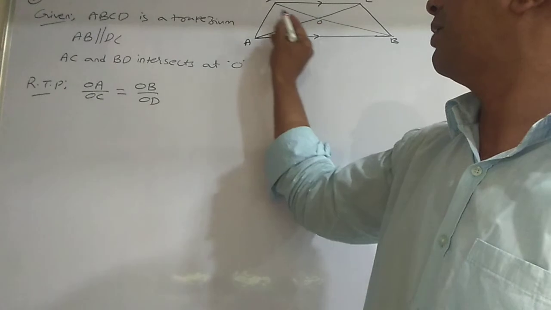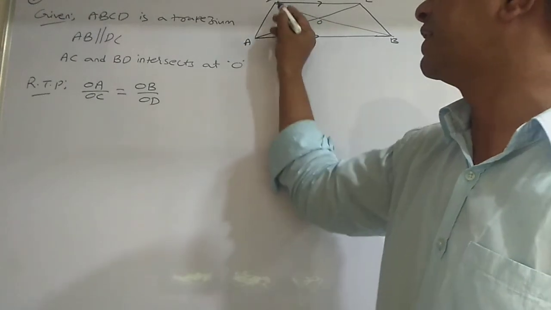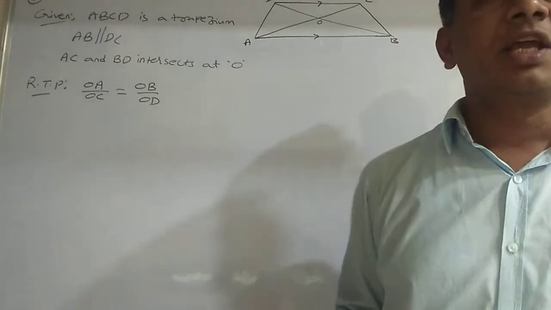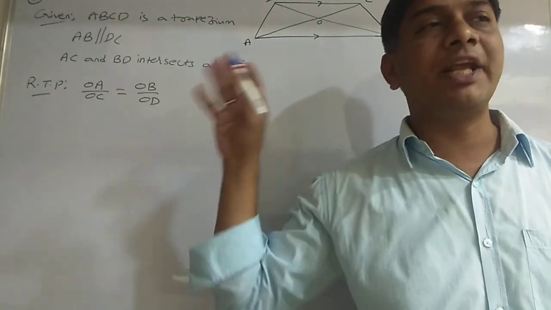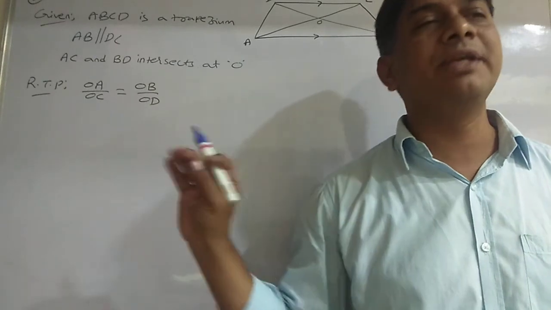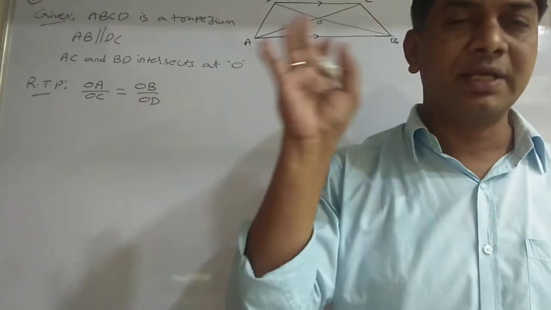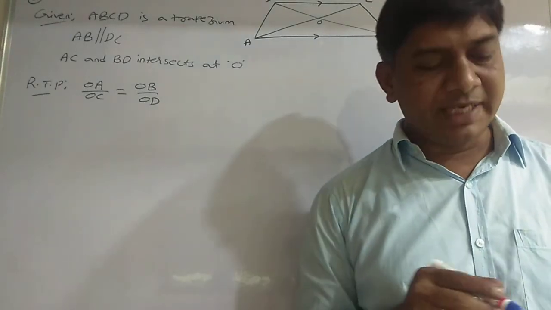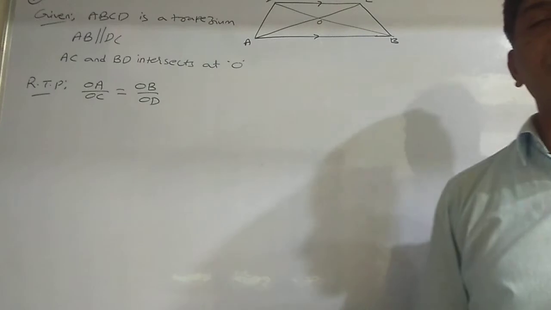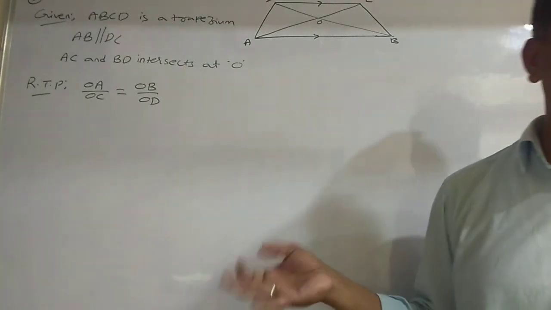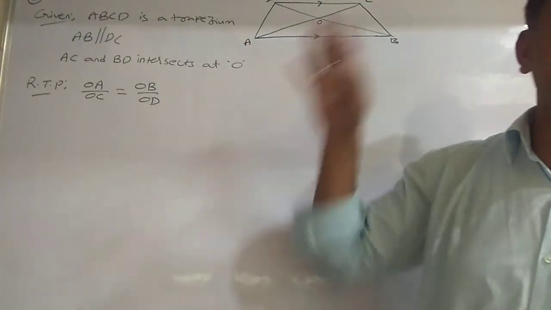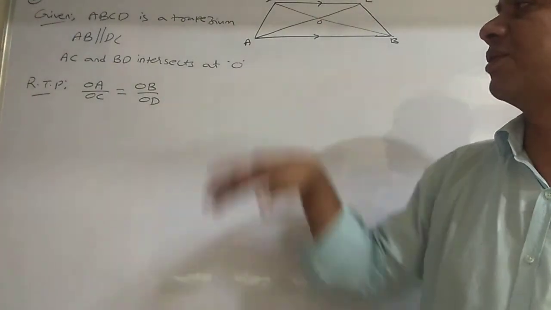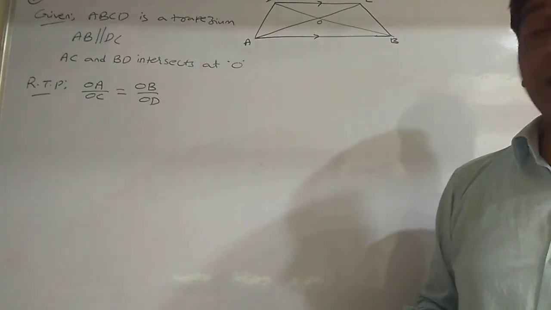Here, if you draw one imaginary line parallel to AB, then you will get that direct answer. Simple way you will get. In examination, if they ask only to use similarity criteria, then only you opt for this one, or else go with the BPT process. Generally, they don't ask which process you have to use. Just they'll ask, in trapezium ABCD, AB is parallel to DC, prove that OA by OC is equal to OB by OD, they may ask.